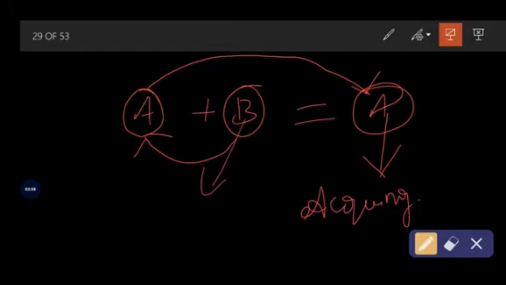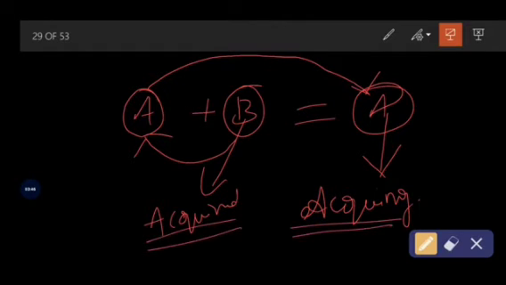This B company becomes the acquired company. See the difference between acquired company and acquiring company here. Why is A company called the acquiring company? Because A company is purchasing and acquiring the assets of B company, therefore A company becomes the acquiring company. Then why is B company called the acquired company? Because B company surrenders its assets to A company, therefore B company becomes the acquired company.